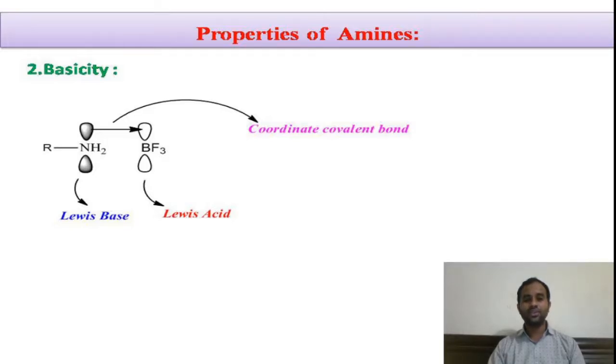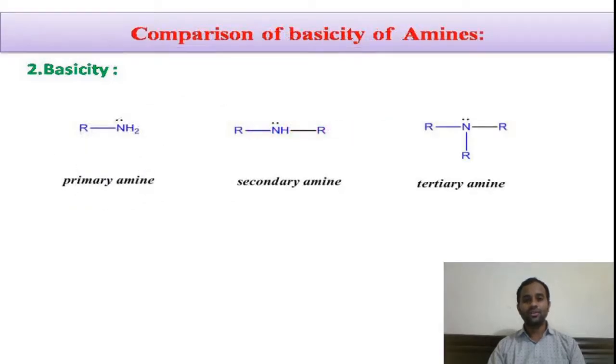Now let us try to compare the basicity of various amines. You know amines are of three types: primary, secondary, tertiary, based on the number of alkyl groups attached to the nitrogen atom. Here in the primary, nitrogen is connected to one alkyl group. In the secondary, it is connected to two alkyl groups. In tertiary, it is connected to three alkyl groups.